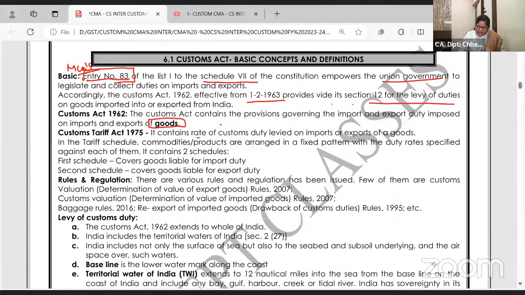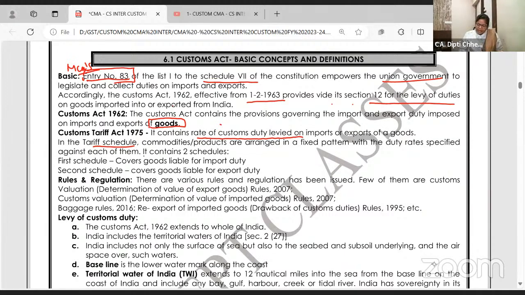Custom Tariff Act contains the rate of the custom duty. Custom Tariff Act is also followed for the GST purpose. And you know, rate means the category. For example, if I am purchasing a shampoo, it comes under cosmetics. But if I am purchasing a medicated shampoo for some scalp disease, it comes under medicine. So in the Tariff Act, there are chapters and then headings and subheadings. If they change, the rate will change, the exemptions will change, the levy timings might change.